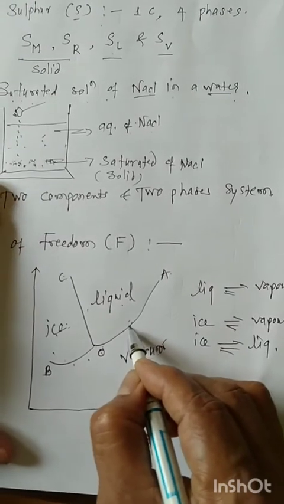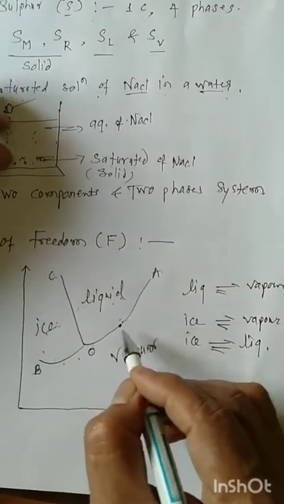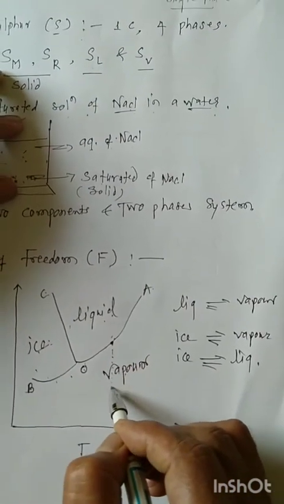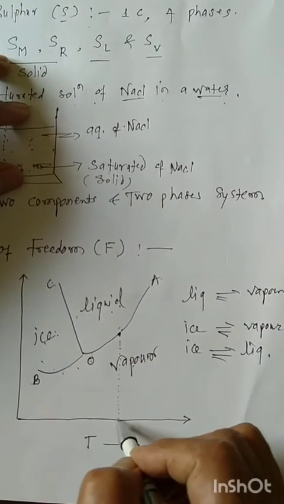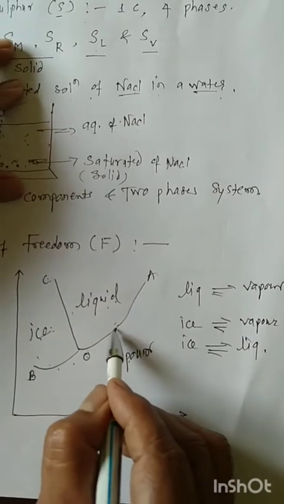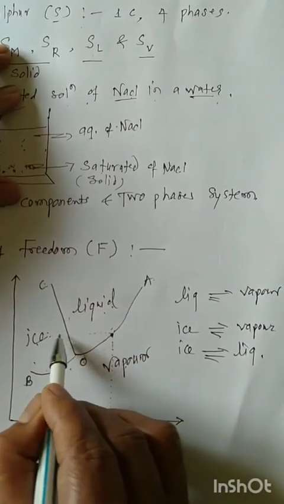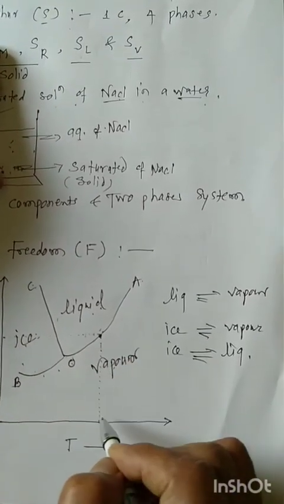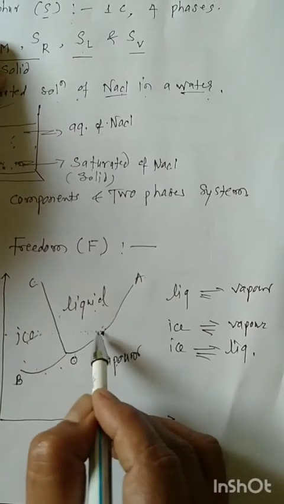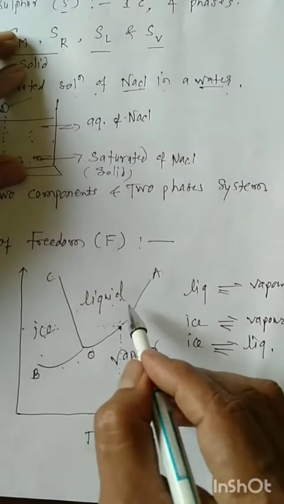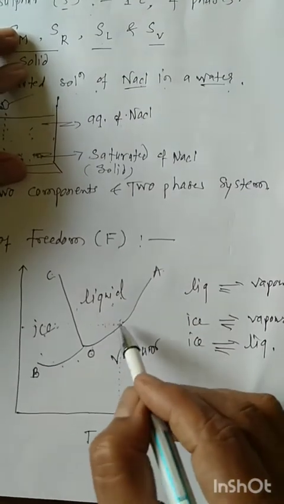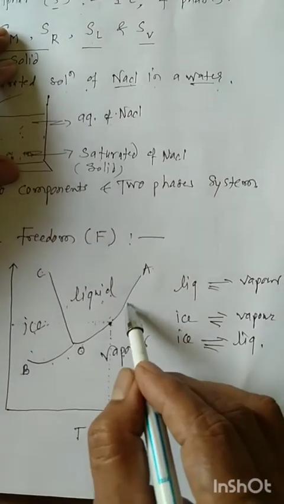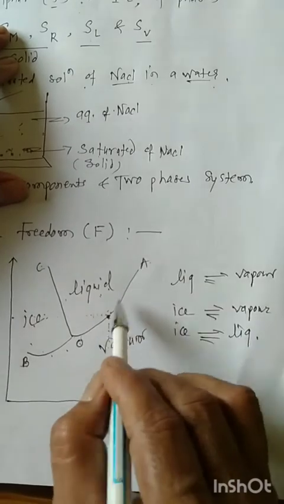But along these curves, at any point we fix, suppose you fix a point on this curve and specify the temperature, then the remaining variable is automatically fixed. The temperature is specified, and the pressure is fixed. That means the liquid is in equilibrium with vapor. It has a single degree of freedom, F is equal to 1, the system is monovariant.